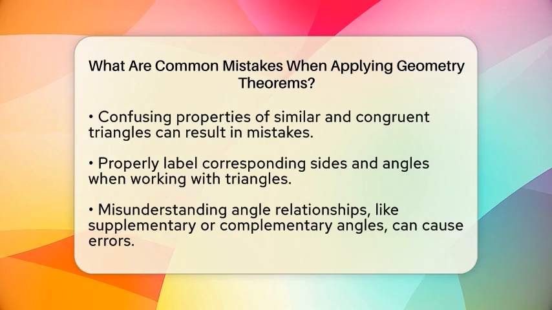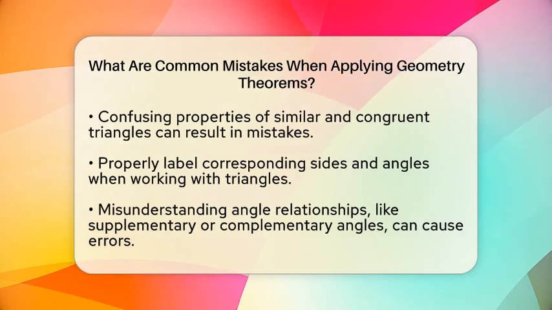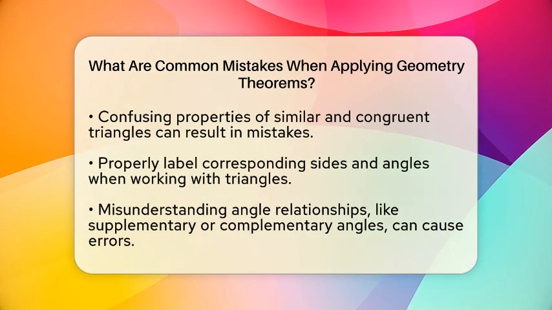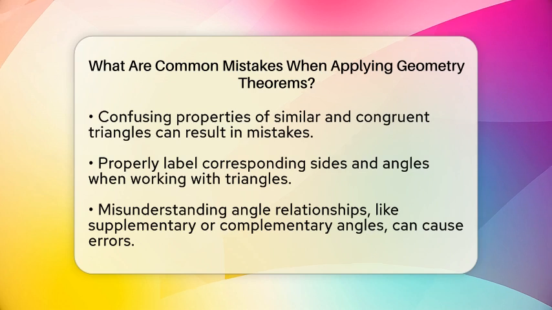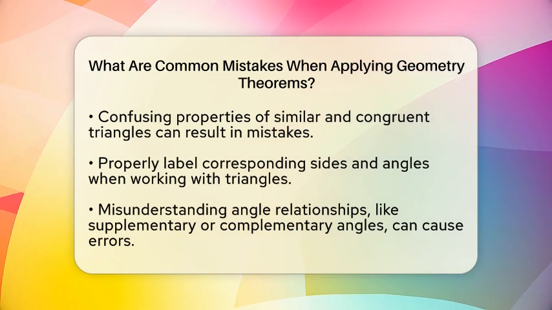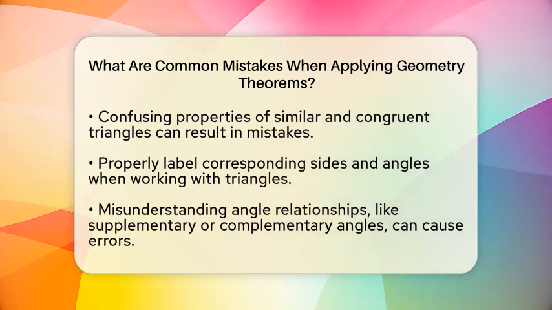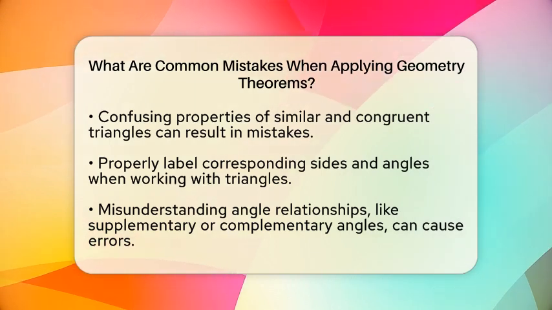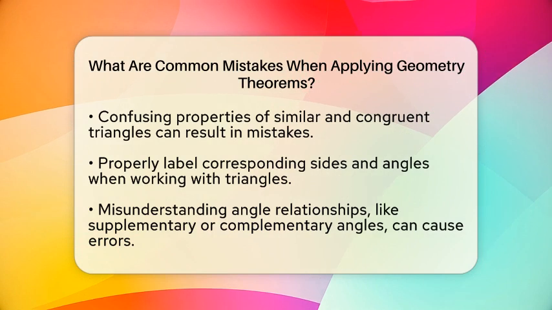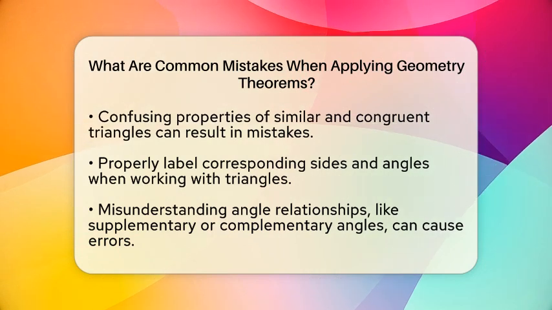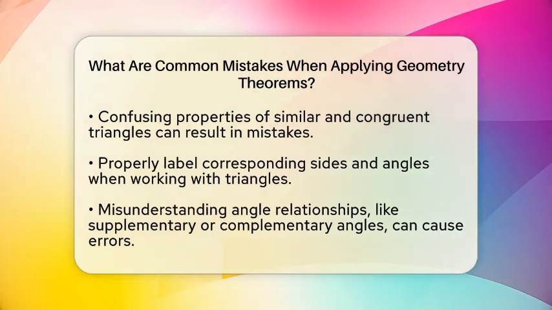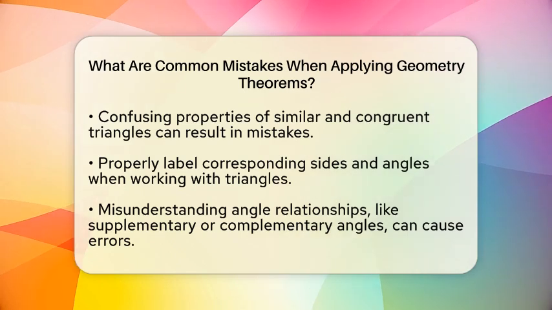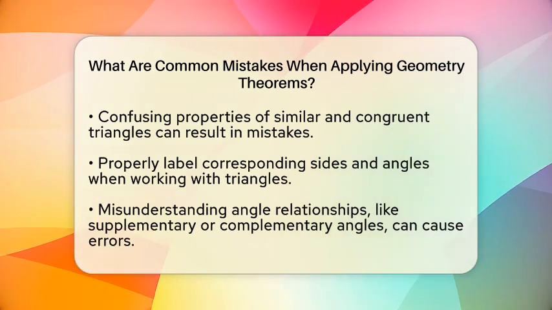Applying the wrong theorem is a frequent mistake. For instance, the Pythagorean theorem works only with right triangles. Using it on an oblique triangle will give you wrong answers. Similarly, confusing when to use properties of similar triangles versus congruent triangles can cause errors. Remember, similar triangles have the same shape but different sizes, while congruent triangles are exactly the same in size and shape. Naming and matching sides and angles correctly is also important.